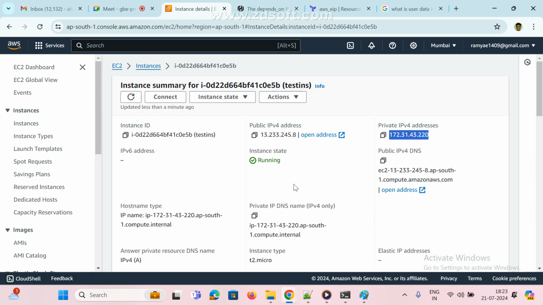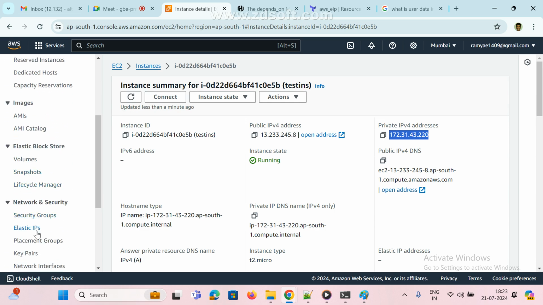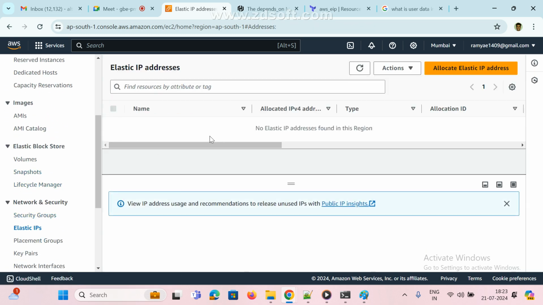Now I'm going to create, so before creating, let me check elastic IP. Do you have any elastic IP here? No, right? Clear? Do you have any elastic IP here? No, right? Yeah, okay, yeah. Now go to here.